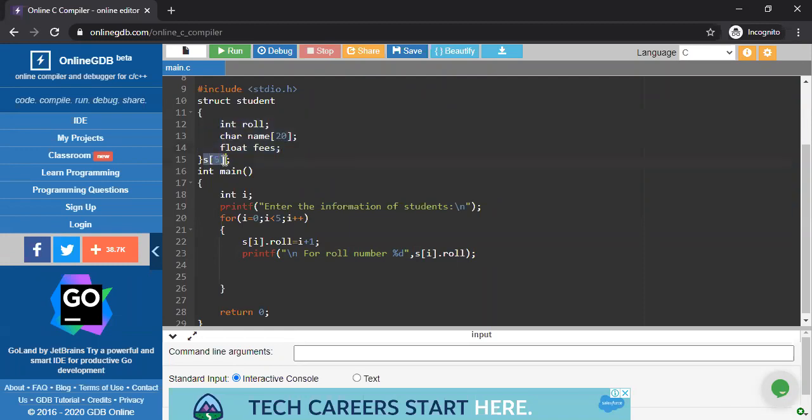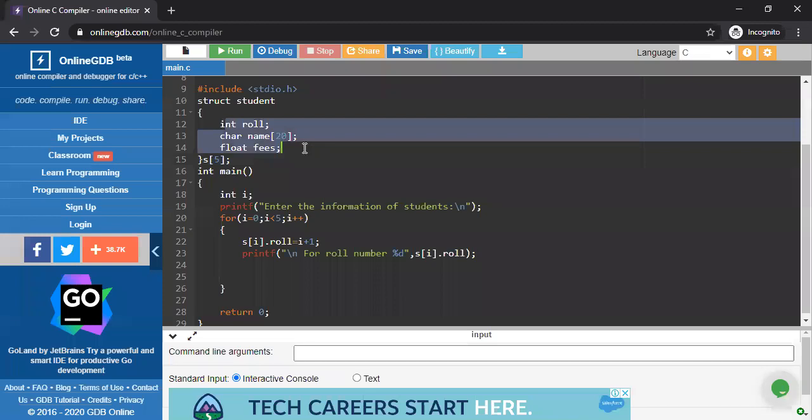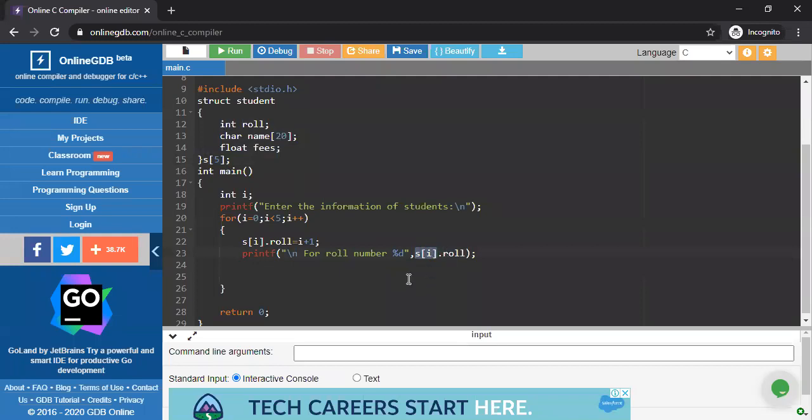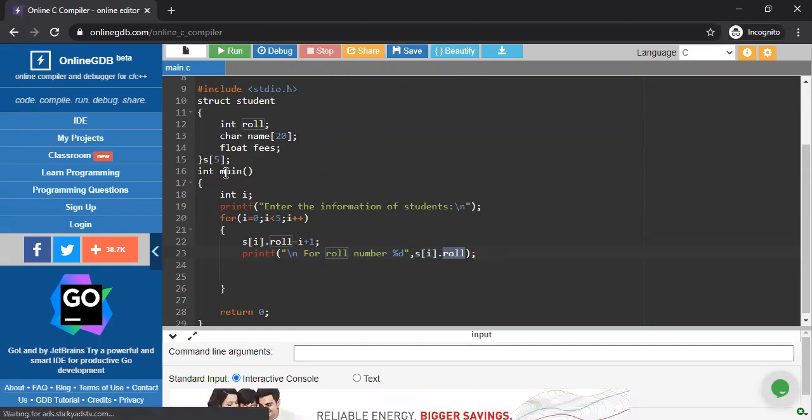And these variables, all 5 times, means all the 5 students are actually going to store these 3 pieces of information individually. So until or unless I tell that, the compiler doesn't understand at which position to place this roll, at the 0th position, the 1 position, or the 2 position, because this is my structure variable. So you have to declare the structure variable dot then roll number. Now your roll number is actually assigned for the 0th position, means the first student's roll number.